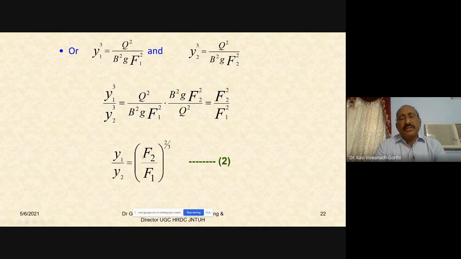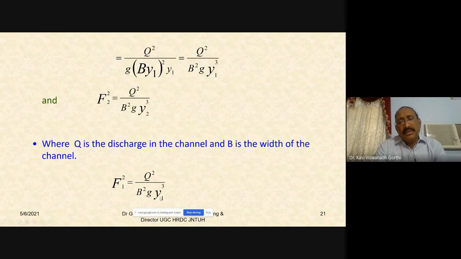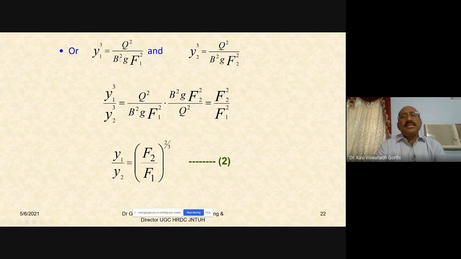From that, if you take out y1 cube, what do you get? y1 cube would be equal to Q square by B square g F1 square. Similarly, y2 cube will be Q square by B square g F2 square. Take the ratio of these two. y1 cube by y2 cube would be equal to Q square by B square g F1 square into, this will be reversed, B square g F2 square by Q square.